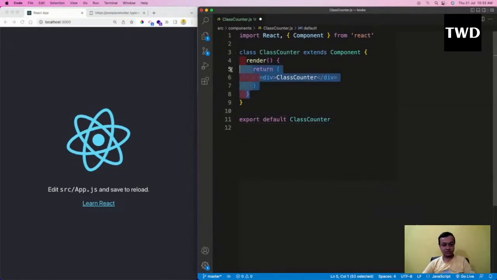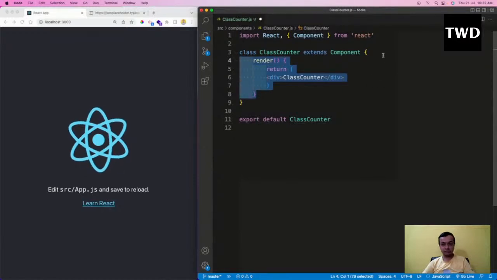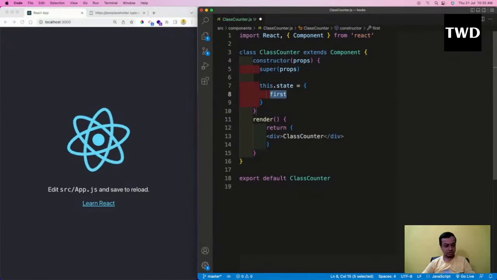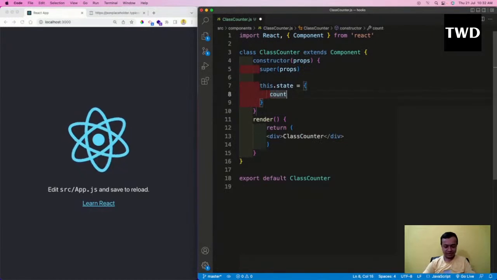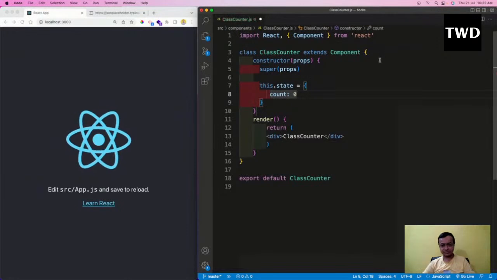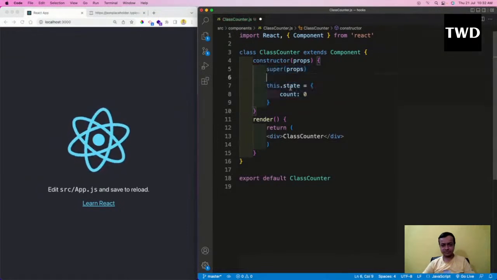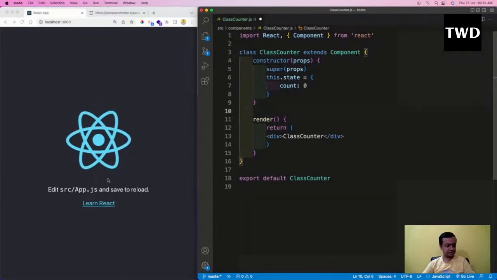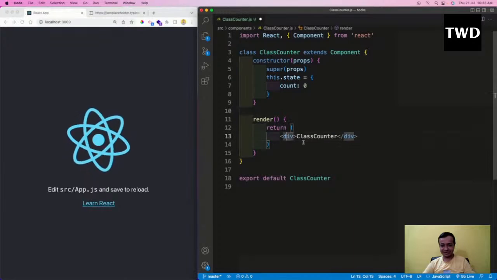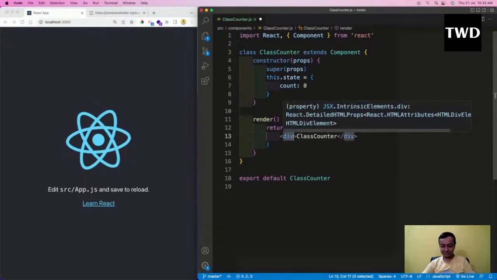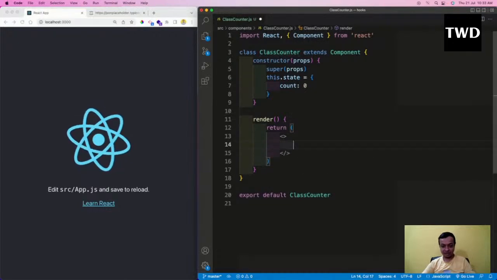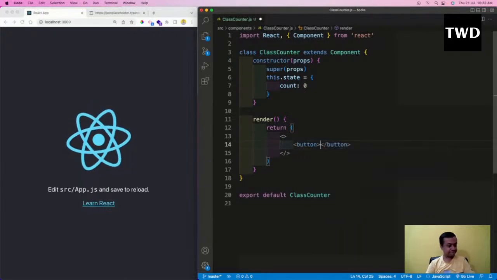Export default class counter, or const. We'll have a simple counter with this count, which is something you have already seen. I'm going to have a button here.